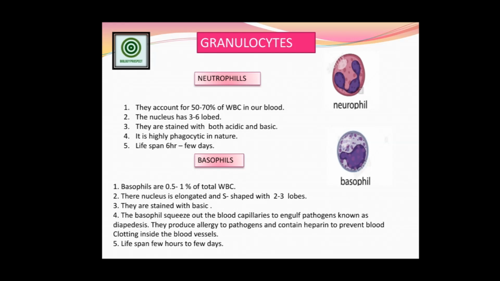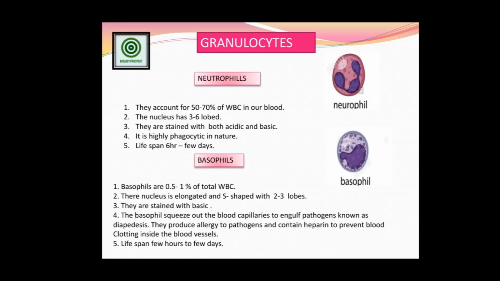It is present there. The nucleus is elongated and S-shaped, with a maximum of 2 to 3 lobes. 2 lobes we can obviously see there, and the pictures also show that. Maximum is 3 lobes, not more than that. The size is also very small compared to neutrophil, and they stain only with the basic stain. One example is methylene blue.